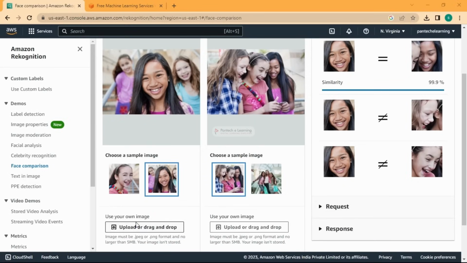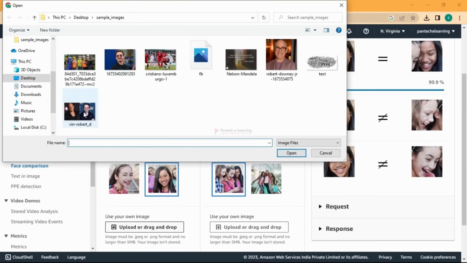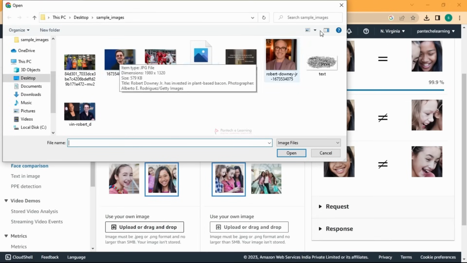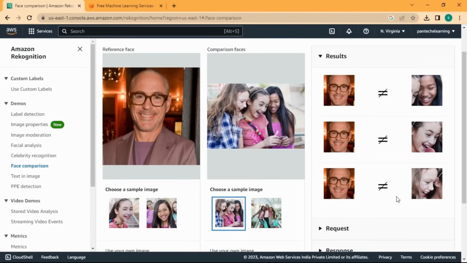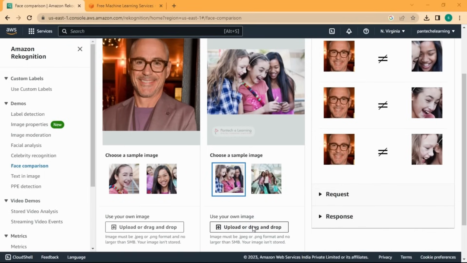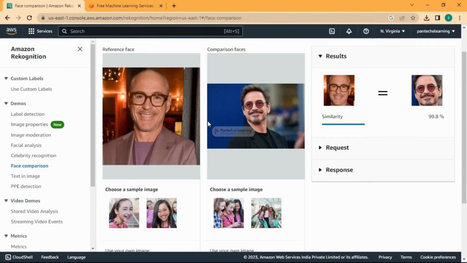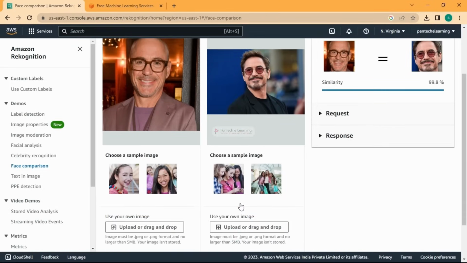So we'll try to add some other image and check. For example, I'll go with this image here. So now it's not matching with anyone. I'll upload this image, so we'll check whether both are matching. Yeah, its similarity is 99.8% similar, so it is matching perfectly.